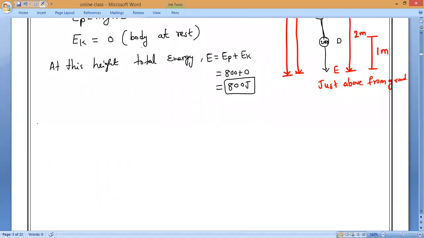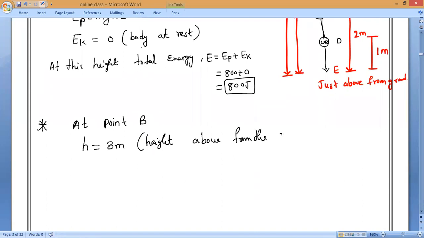So let me take case 2. Now, the body is at where? At point B. Understanding? So at point B, what is the height above the ground? 3 meters. Okay. Now, potential energy is equal to, what is the formula? mgh, which is equal to 20 into 10 into 3, which is equal to 600 joules.